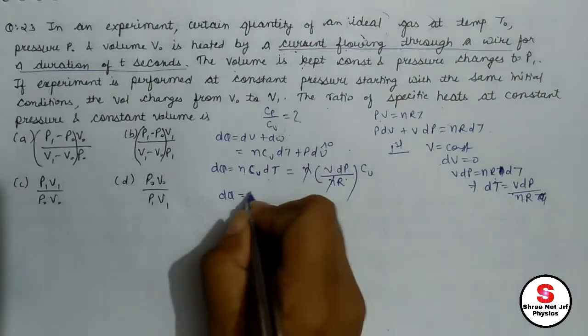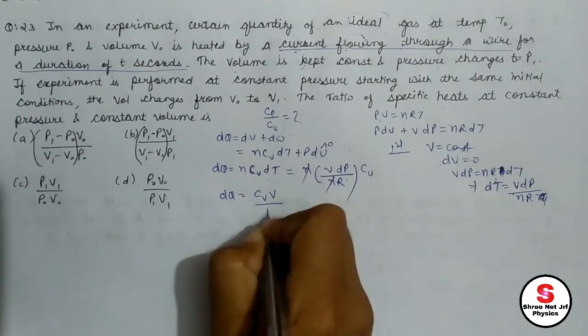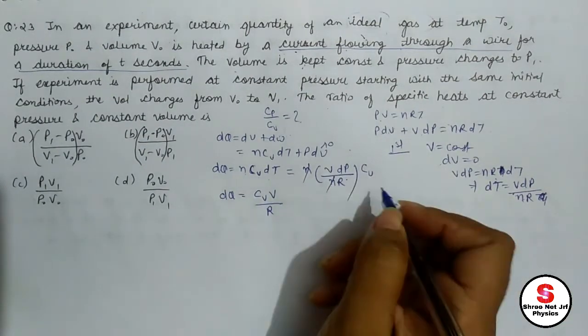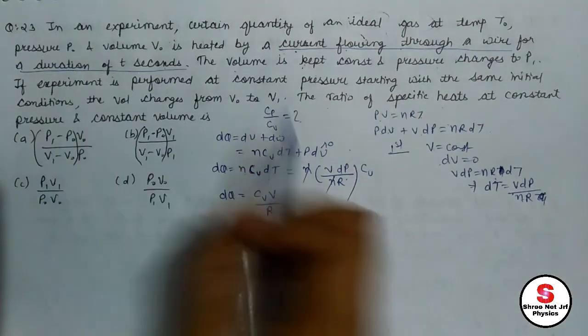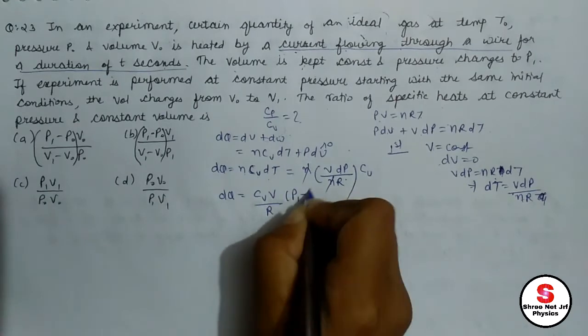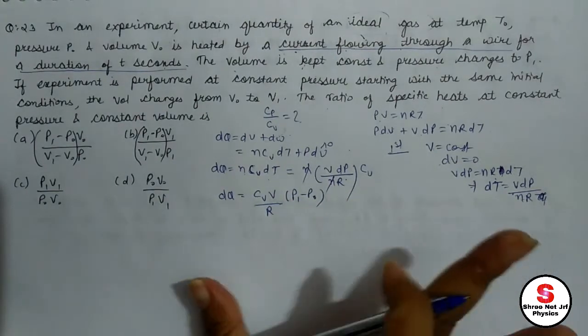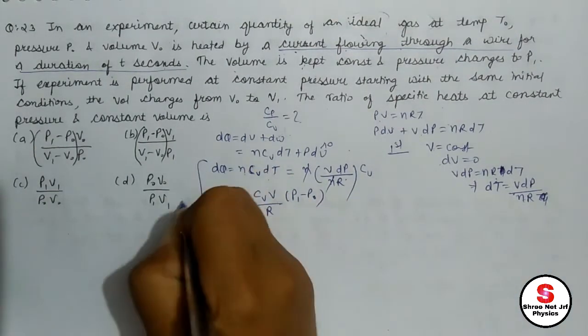So Cv V divided by R dP. What is the change in pressure? Pressure changes to P1. Initially the pressure was P naught. So the pressure change is final minus initial, P1 minus P naught. For the first case I got this.